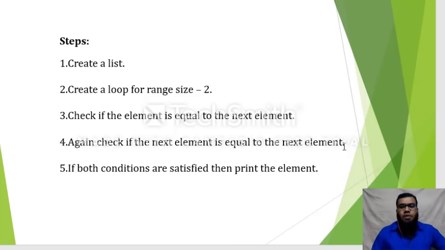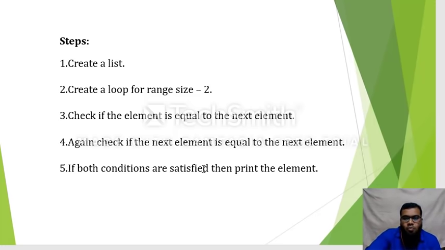So both elements are equal or not. We are checking by taking the first 4 numbers, whether the numbers on the right hand side or the left hand side are equal or not. If both the conditions are satisfied, then print the element. Otherwise, you just move on to the next numbers.